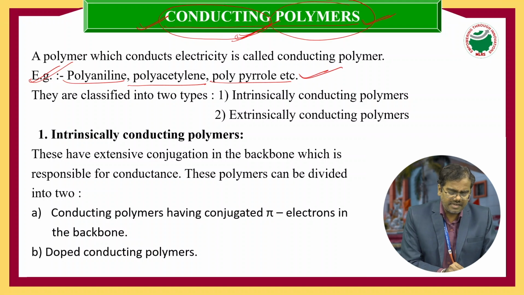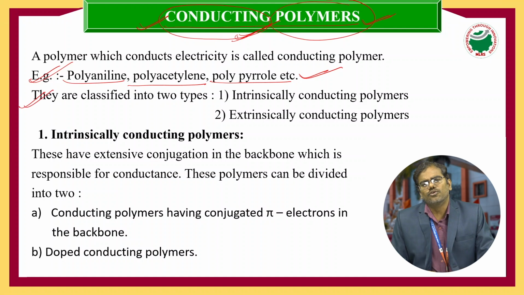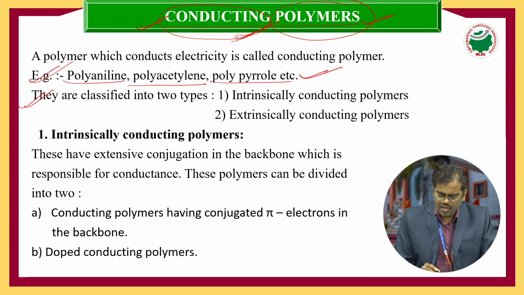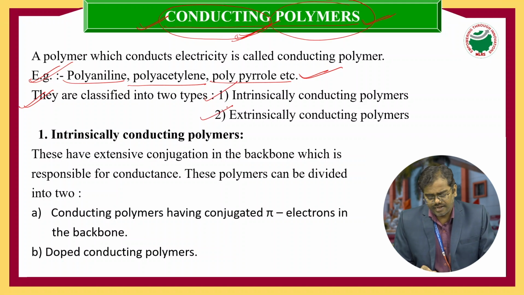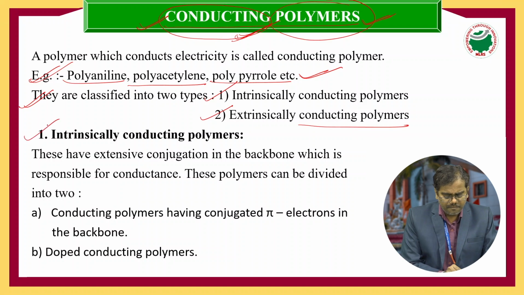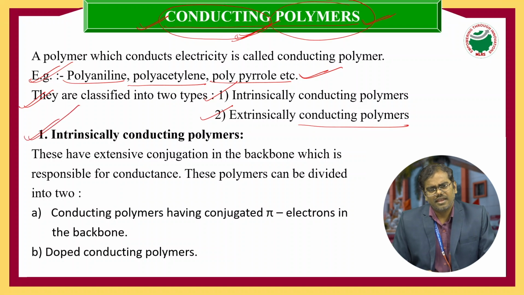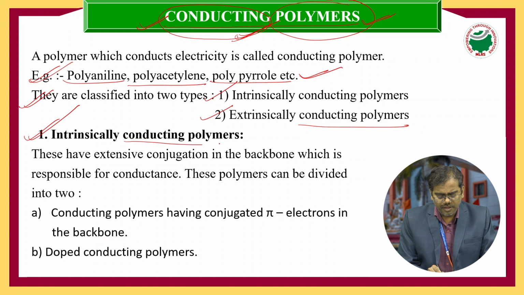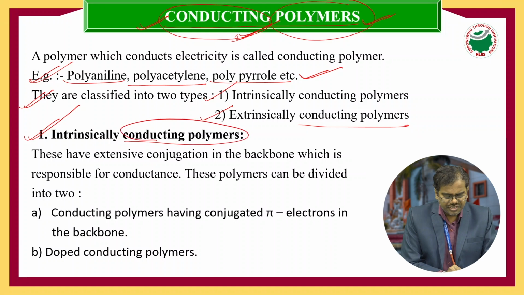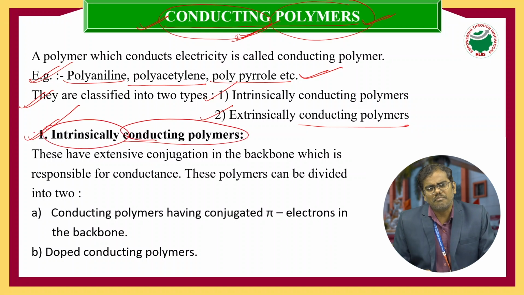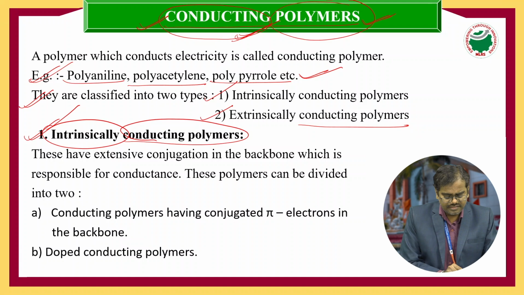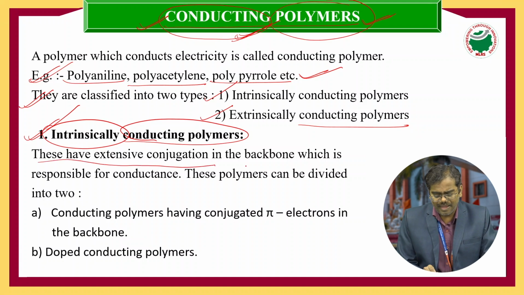Therefore, we can classify conducting polymers into two categories: intrinsically conducting polymers and extrinsically conducting polymers. Intrinsic means within the macromolecule. That is, these have extended conjugation in the backbone.